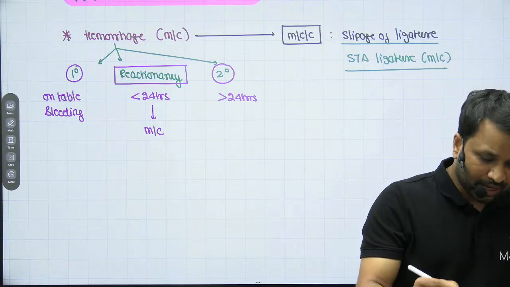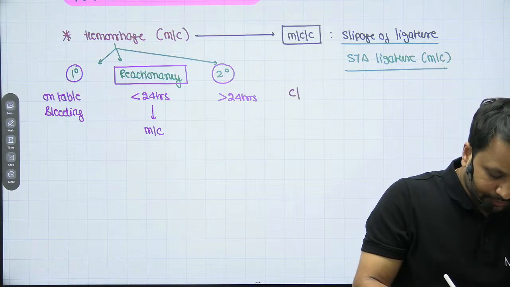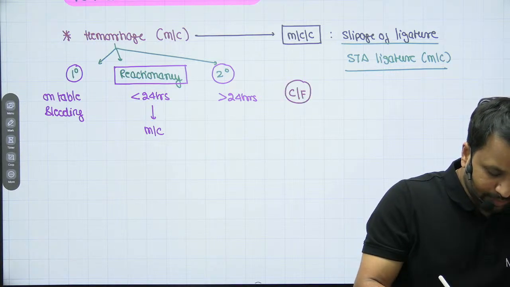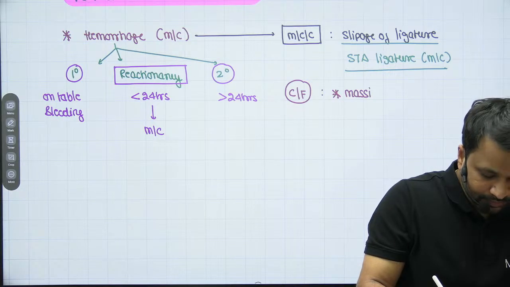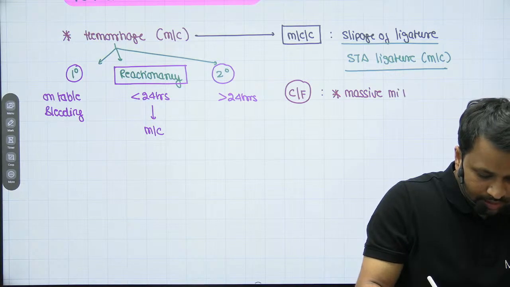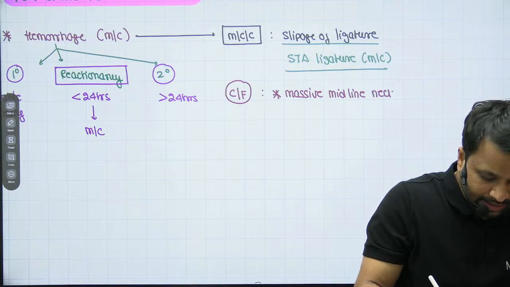Once it happens, how does the patient present to you? In the post-operative period, the patient will present with a massive midline neck hematoma.